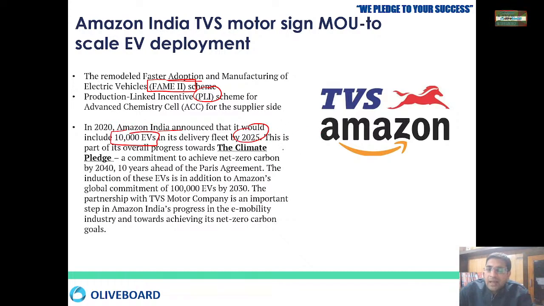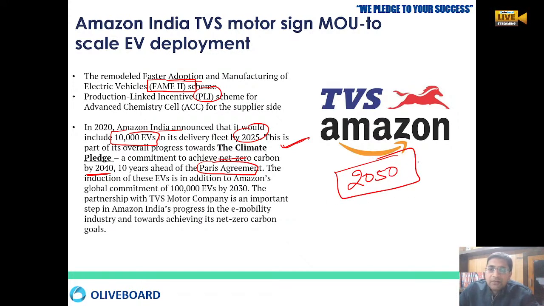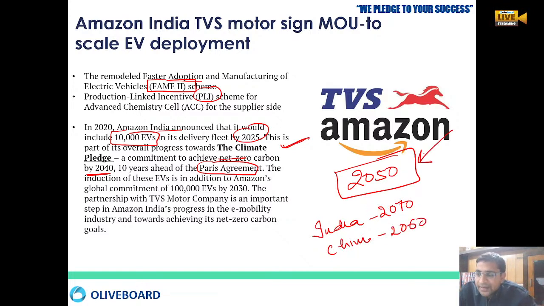And as you all know, Amazon has already taken the Climate Pledge that Amazon is going to achieve net zero by 2040, ahead of the Paris Agreement. The Paris Agreement has put a 2050 target for each and every country, but India has said that India will be achieving it by 2070. China said that they will be achieving it by 2060. But for most of the developed world, the date is 2050. So Amazon has said that they will be achieving this target by 2040.